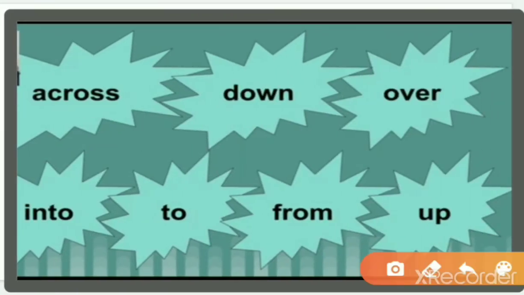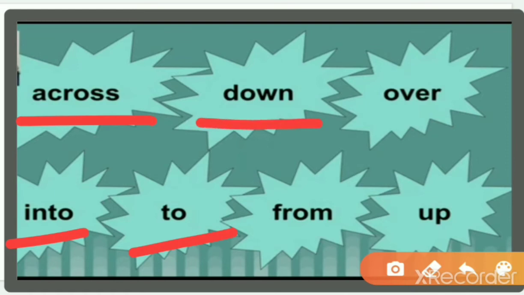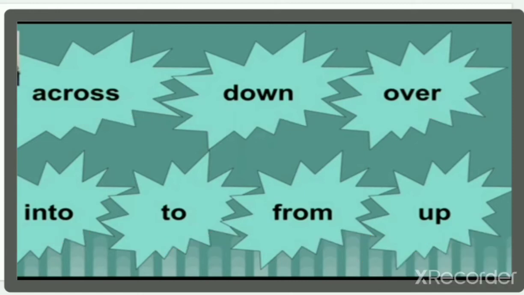So we can have movement words like across, into, to, down, from, over, up, down, over, to, from, up, into. Okay, these are the prepositions of movement.